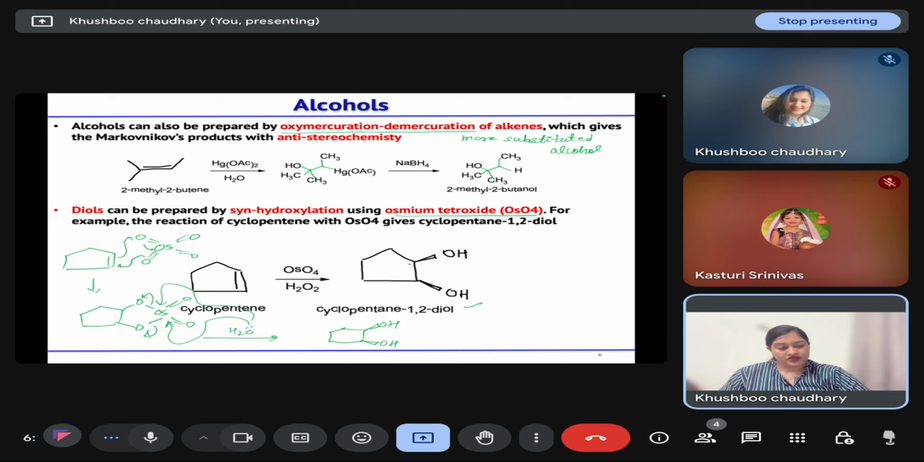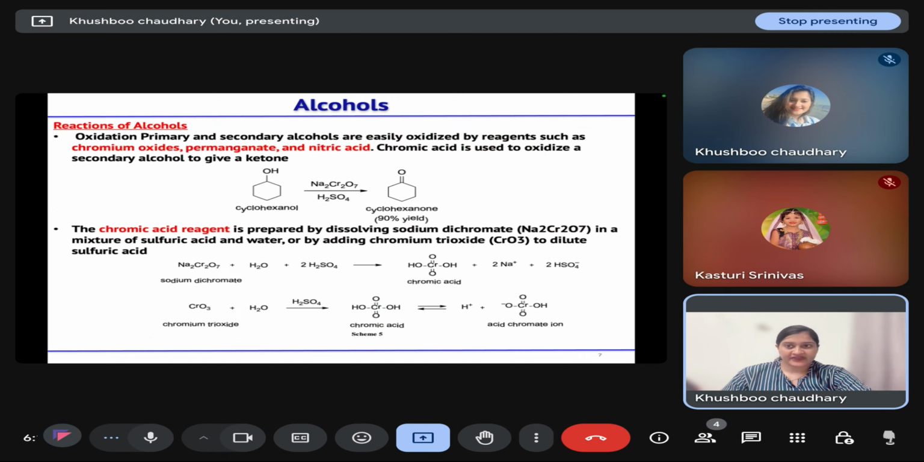Okay. So for getting the less substituted alcohol, we will use hydroboration oxidation. For getting the more substituted alcohol, we will use oxymercuration demercuration. And for getting a diol, we will react our alkene with osmium tetroxide. Then, what are the reactions that alcohols can show?